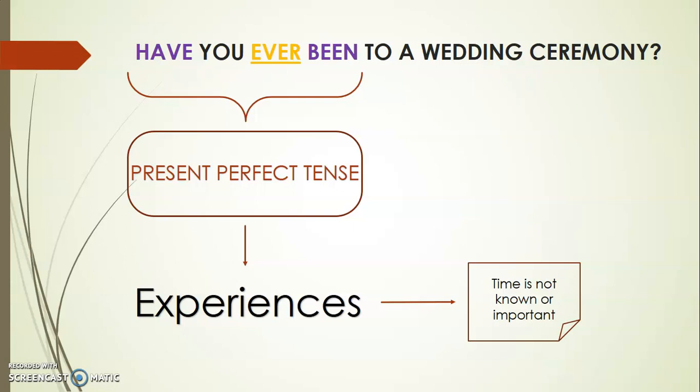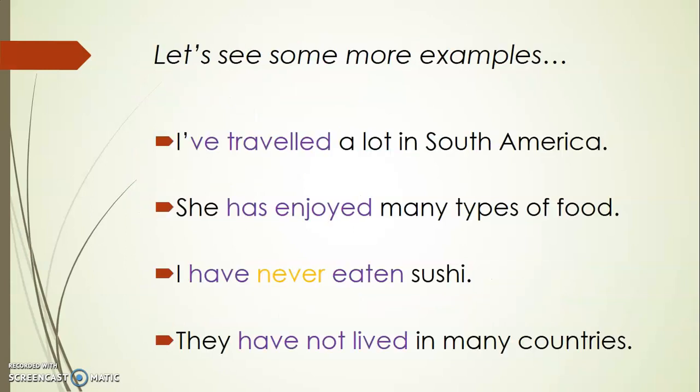The importance is on the action itself. It is an experience. I don't care when the action happened.